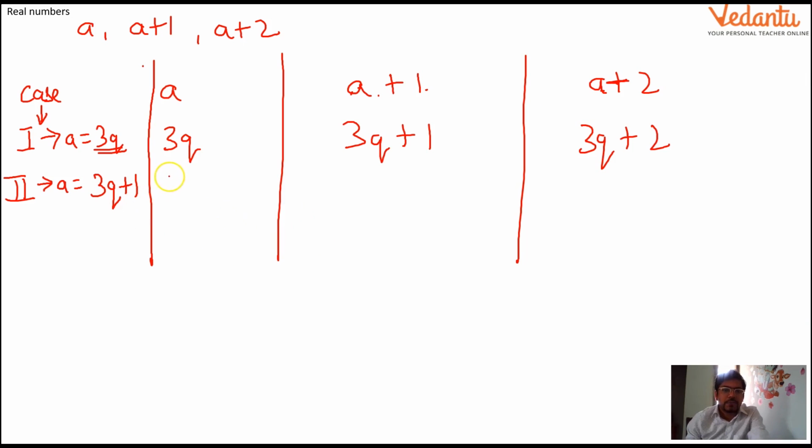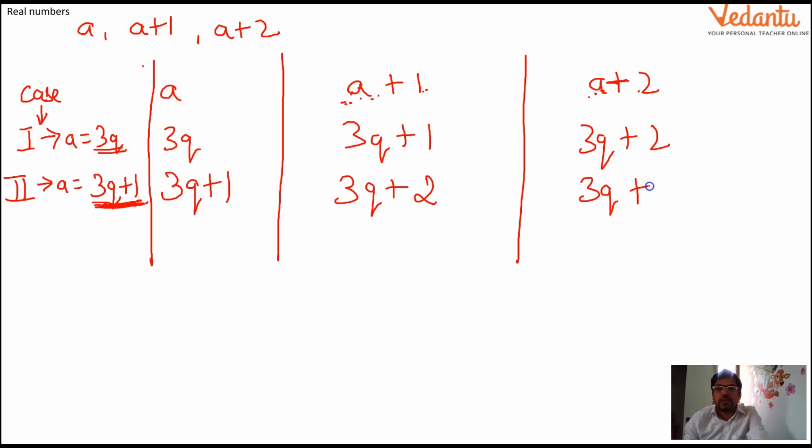So in place of a, it is 3q plus 1. If I put the value here, a plus 1 will be 3q plus 2, because 1 plus 1 will be 2. And a plus 2 will be 3q plus 1 plus 2, so it will be 3q plus 3.